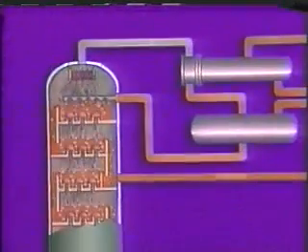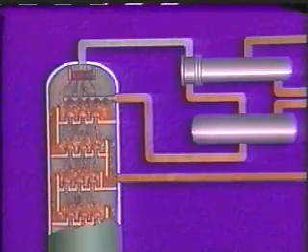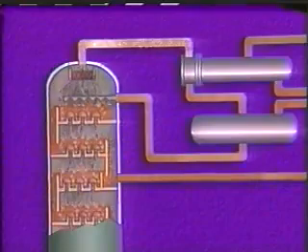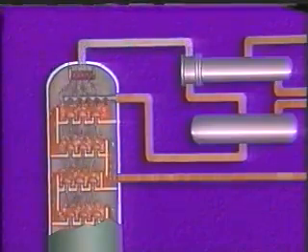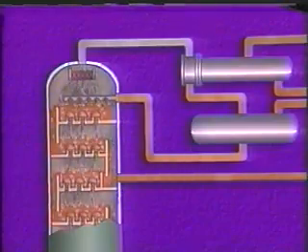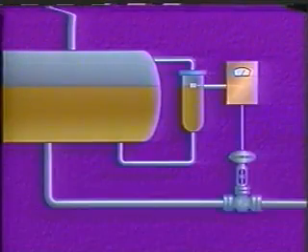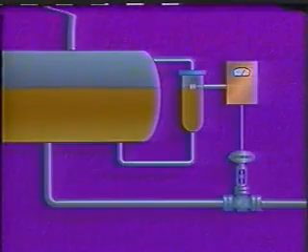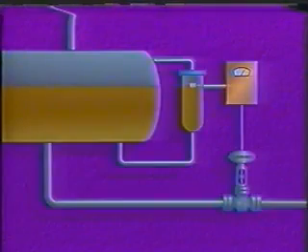One way to control this pressure is to regulate the flow of light vapors from the top of the vessel. Increasing the flow of vapors will reduce vessel pressure. Decreasing the flow will increase vessel pressure. This vessel provides a reservoir of fluid for a process. A minimum fluid level must be maintained or the vessel may be pumped dry. Vessel level is kept constant by measuring fluid level with a float and regulating outflow with a valve.